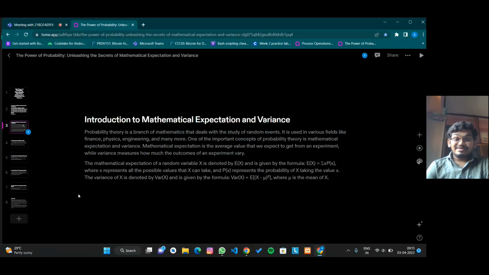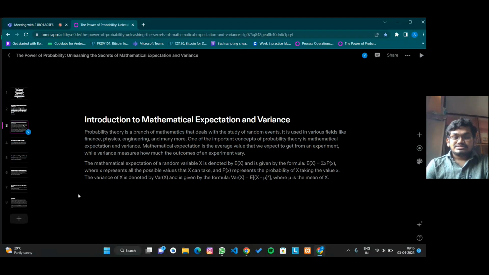Probability theory is a branch of mathematics that deals with the study of random events. It is used in various fields like finance, physics, engineering, and many more. As we have seen, there are so many applications of probability. One of the important concepts of probability theory is mathematical expectation and variance. Mathematical expectation is the average value that we expect to get from an experiment, while variance measures how much the outcomes of an experiment vary.